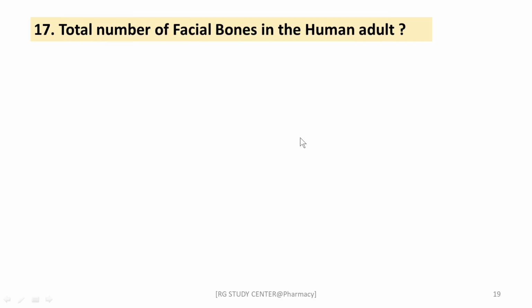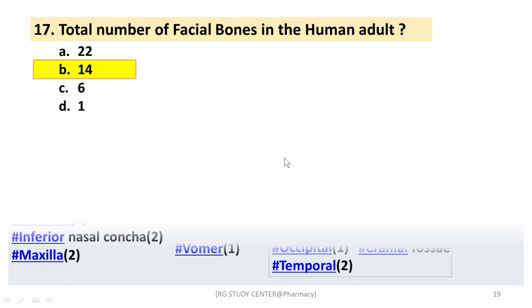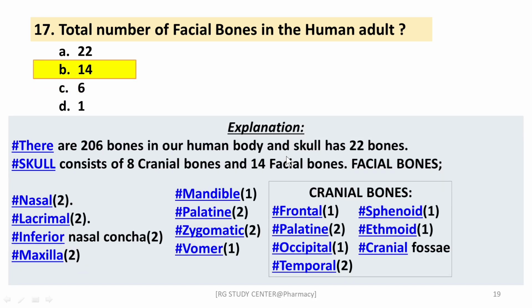Next question: total number of facial bones in a human adult? So 22, 14, 6 or 1. The right answer is 14. There are a total of 206 bones in the human body, and the skull contains 22 bones, right? The skull consists of 8 cranial bones and a total of 14 facial bones.